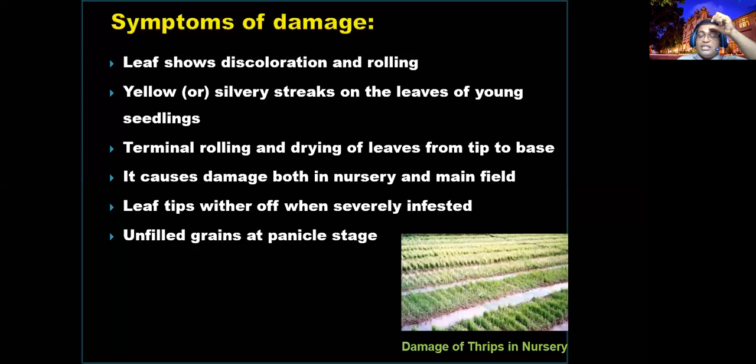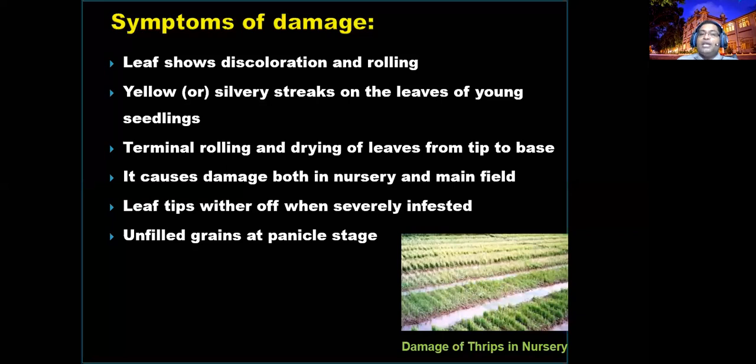Silvery leaf streaks can be expected at the young seedling stages. It's another special identification character. When you are preparing and maintaining the nursery, if you observe silvery streaks, there is a chance of thrips attack. It's a very minute insect. You can easily identify whether it is present or not by wetting a cloth and moving the wetted cloth over the leaves; the thrips will stick to the wetted cloth.